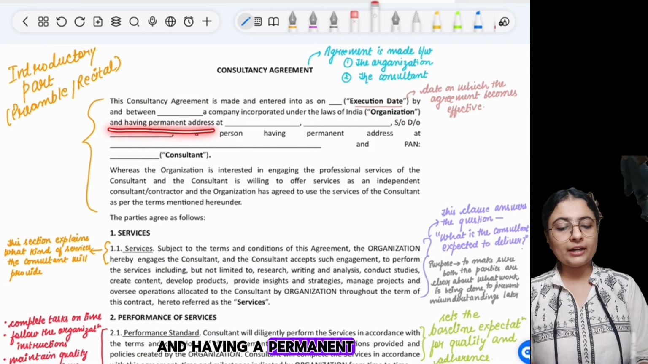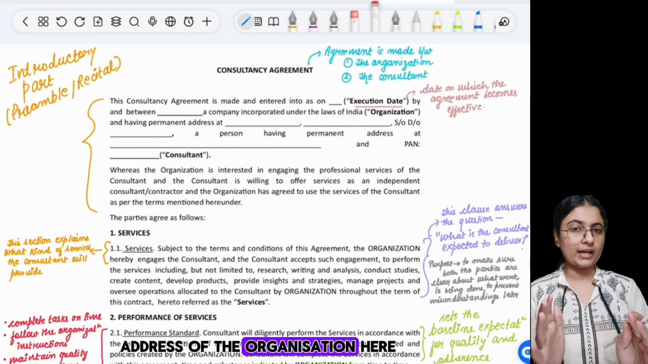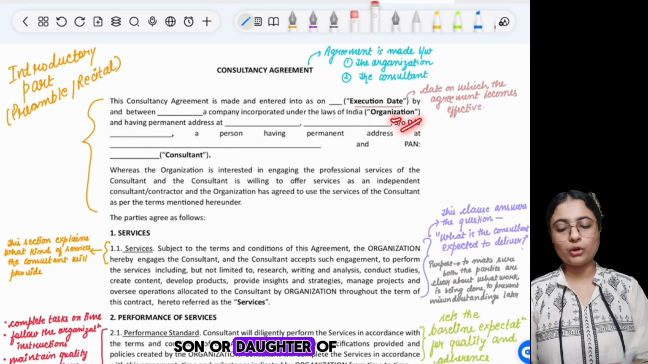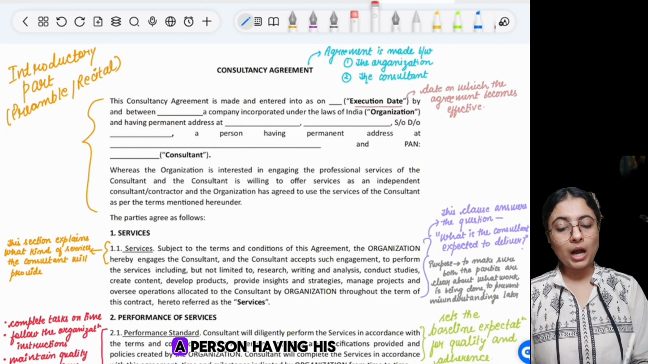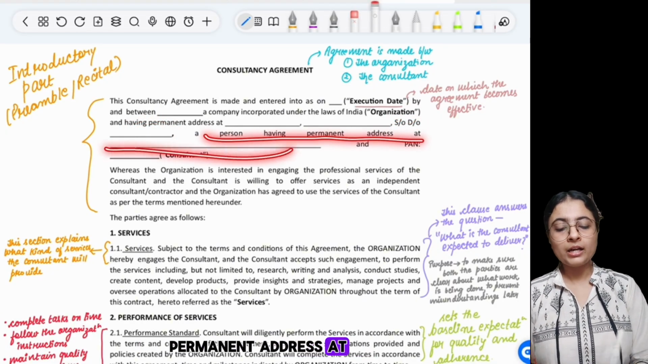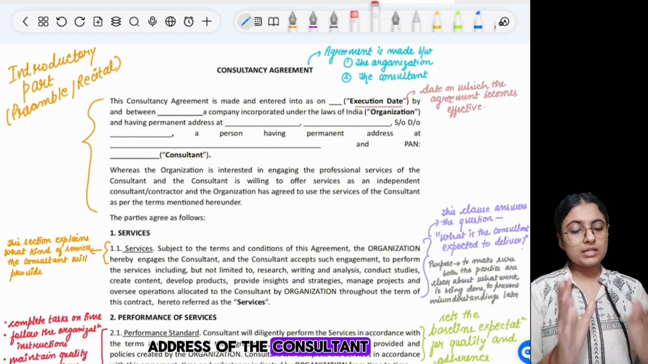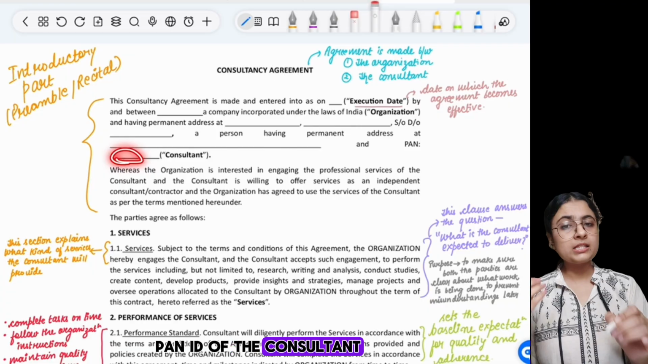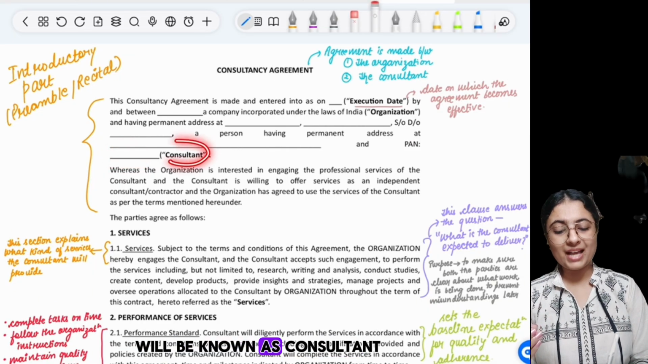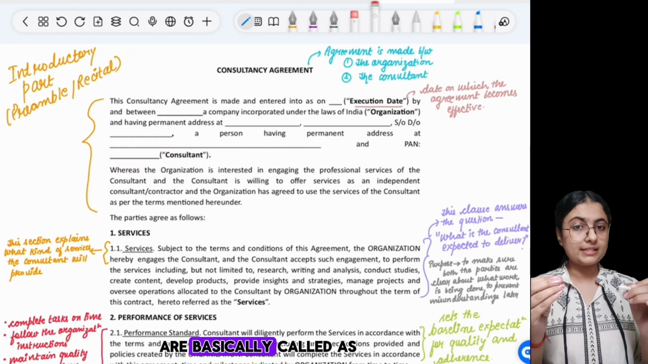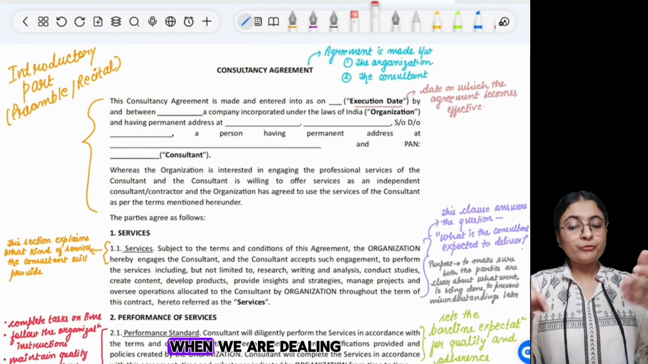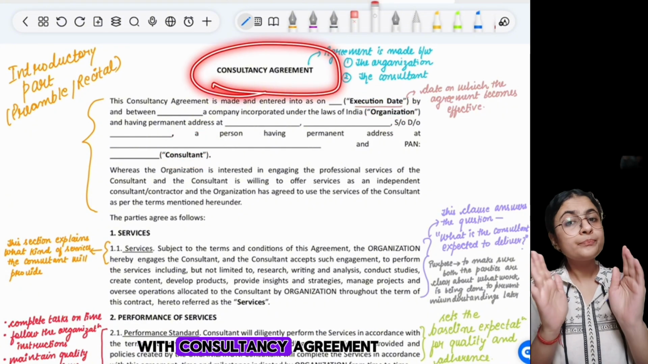And having a permanent address at, we will write the address of the organization here. Then here will be the name of the consultant, son or daughter of, the name of the consultant, a person having his permanent address at, here we will write the address of the consultant. And PAN, we will write the PAN ID of the consultant, and party B will be known as consultant. So both parties are called organization and consultant respectively when we are dealing with a consultancy agreement.